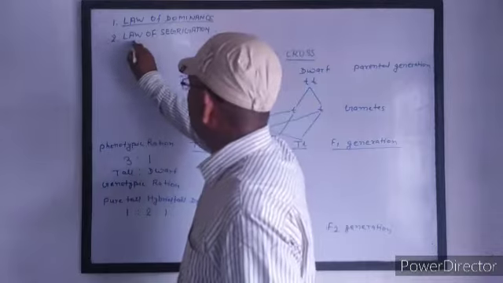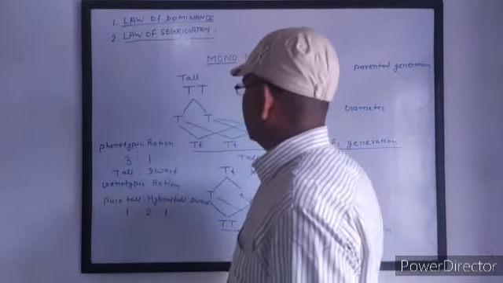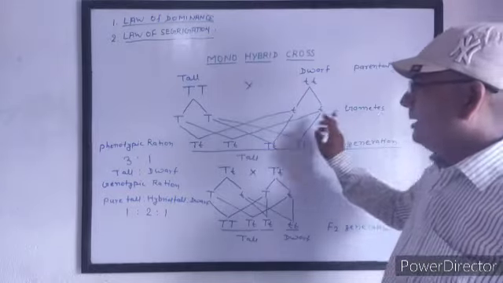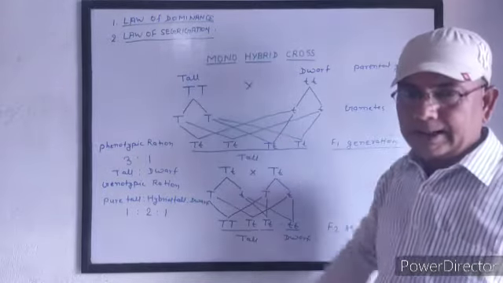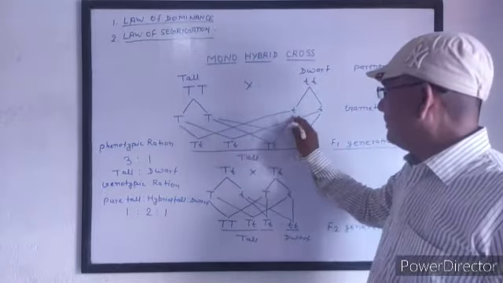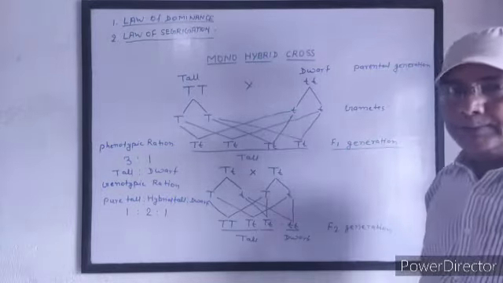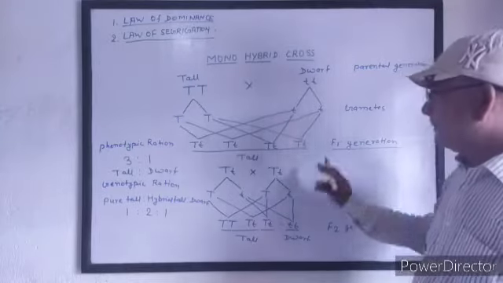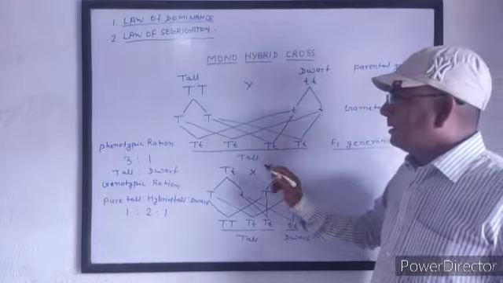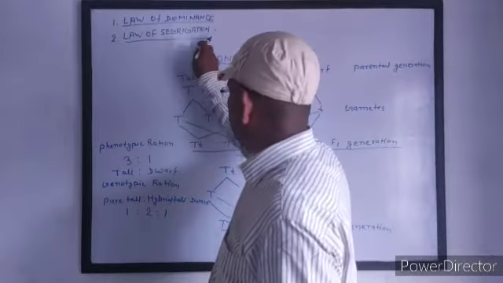The second is the law of segregation. During gamete formation, the paired factors segregate and only one factor comes in each gamete, and there are equal chances of appearance of all the characters and traits. This is called the law of segregation.